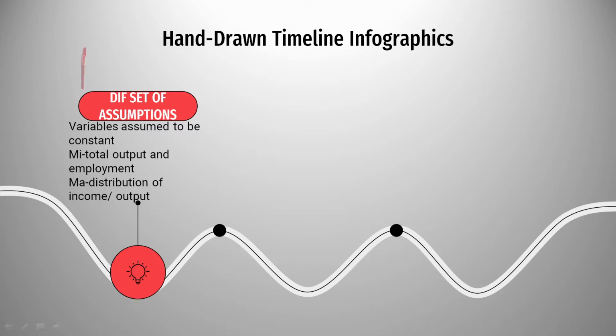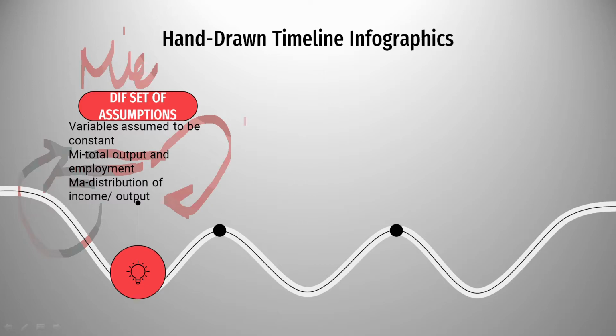See, when we were studying microeconomics in class 11th, we assumed that the big factors like the total output of the country or the total employment ratio of the country to be constant, because they are very crucial parts in macroeconomics. Now, when we're studying macroeconomics, we'll take distribution of income and distribution of output to be constant, which were very crucial parts of microeconomics. So main macroeconomic variables we take to be constant in microeconomics, and main microeconomic variables we take to be constant in macroeconomics, right?